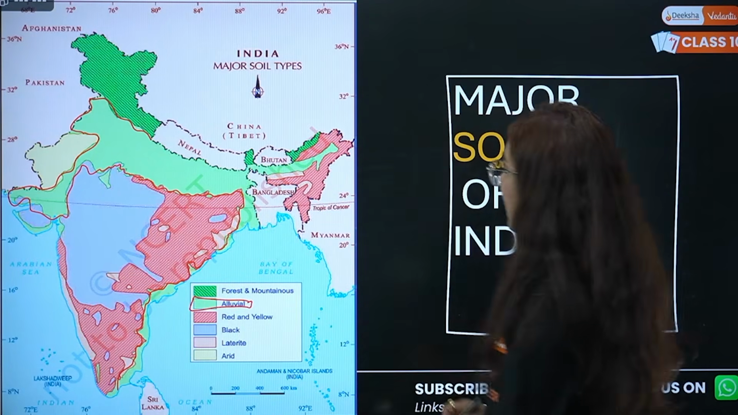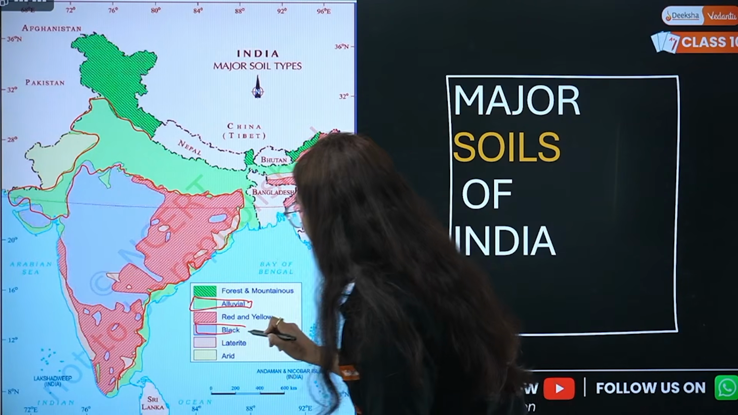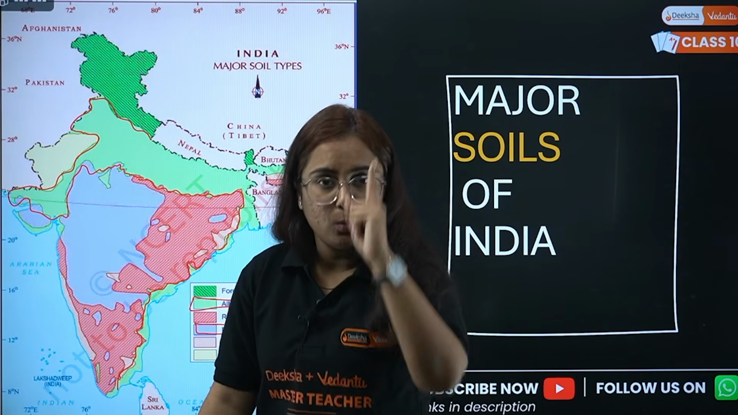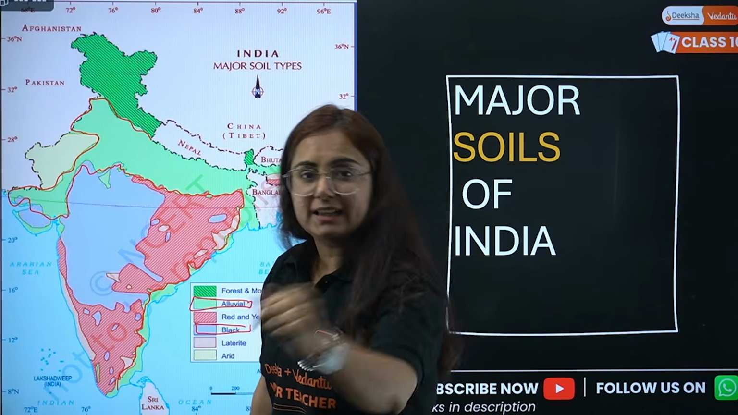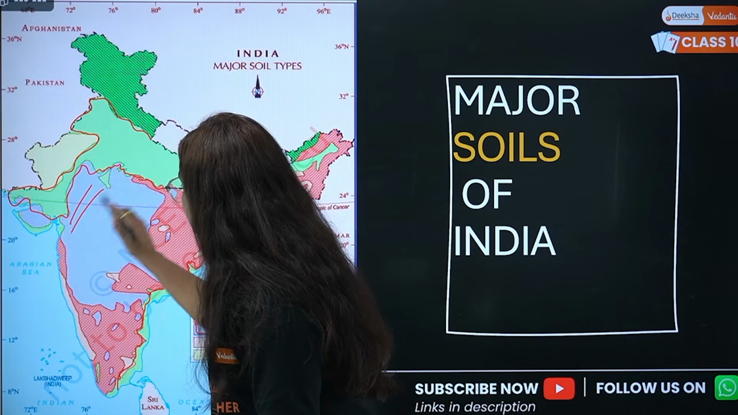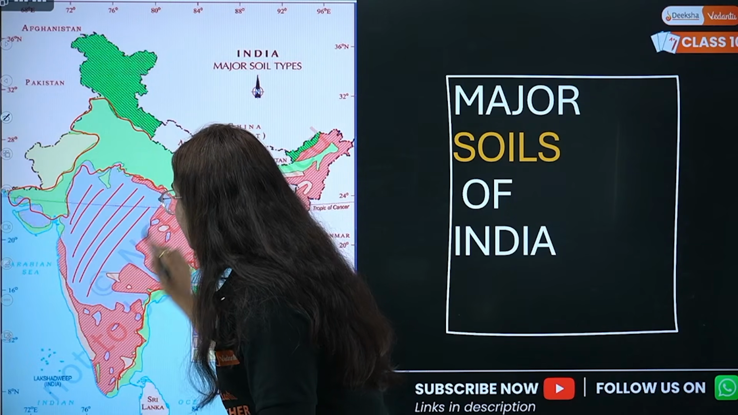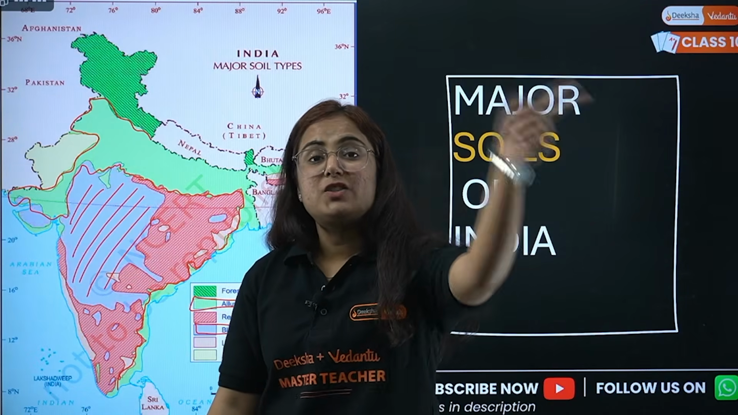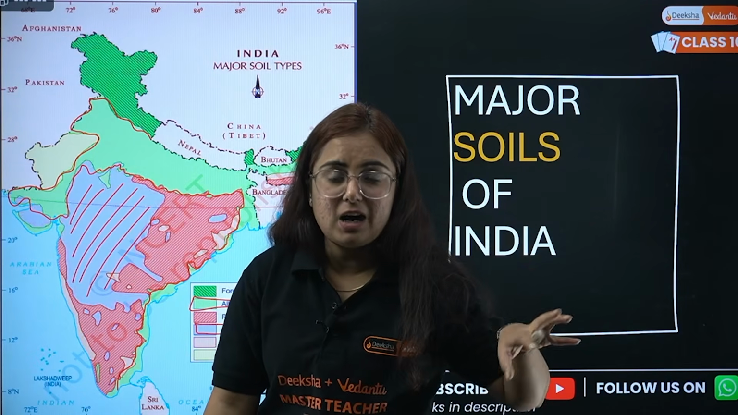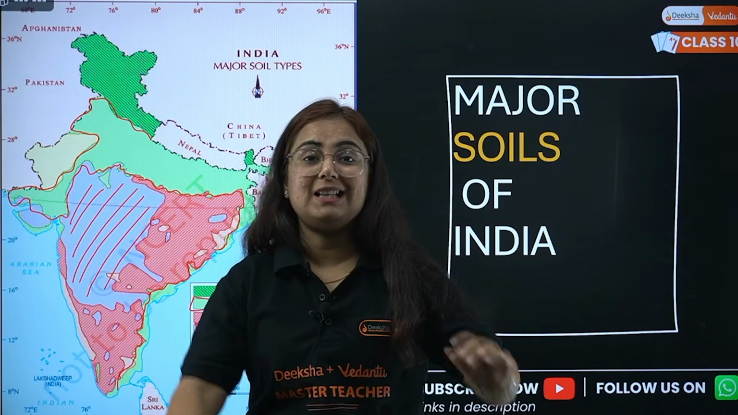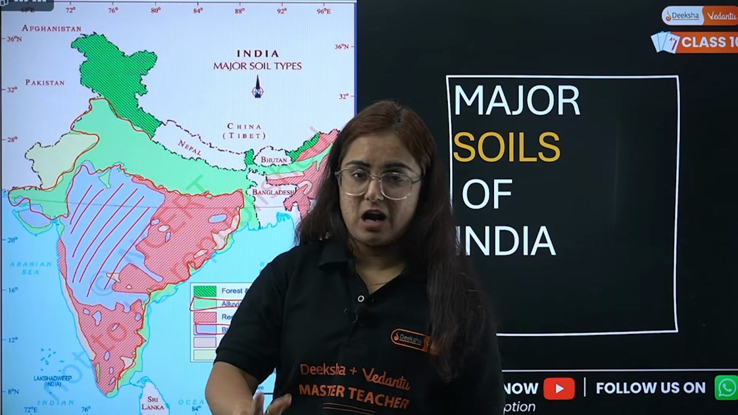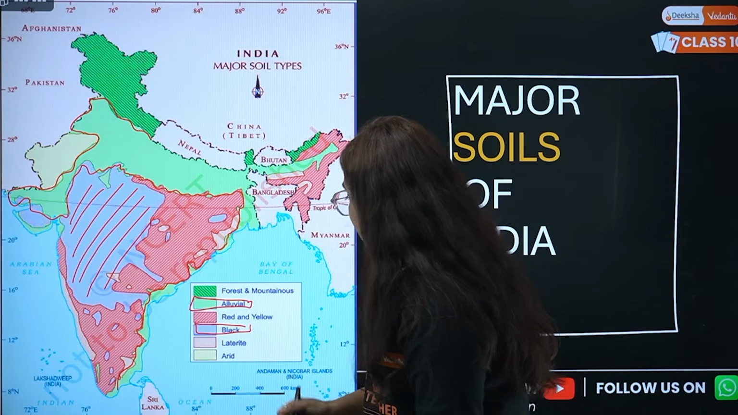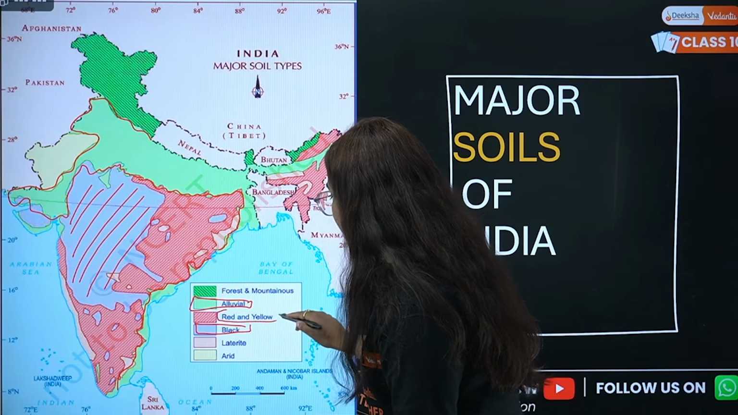Next soil, black soil. Next majorly available soil, black soil. Come on. Igneous rocks formed by volcanic eruption. Where? In the Deccan Plateau. So this is the black soil covering the parts of Maharashtra, some parts of Karnataka, parts of Madhya Pradesh known as Malwa, and major parts of Gujarat considered as Saurashtra. So this is the black soil available in India.